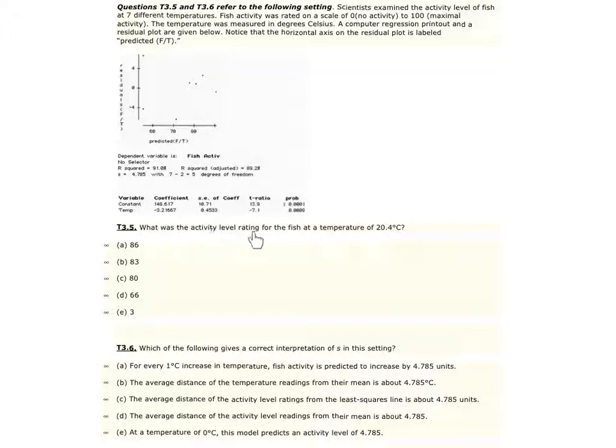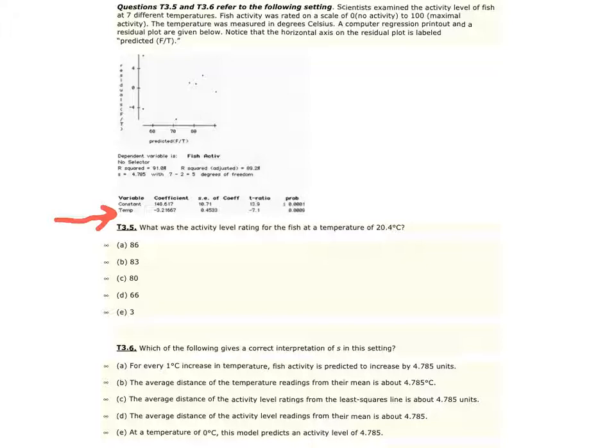Question 5. What was the activity level rating for the fish at the temperature of 20.4 Celsius? The easiest way to go about this is to first write the equation. Looking at our computer output, the temperature is our explanatory variable, so that's our x, and the response is the rating scale.